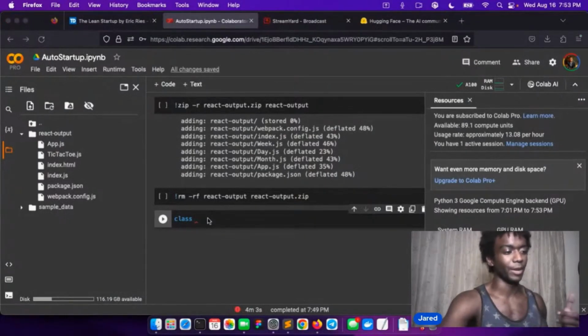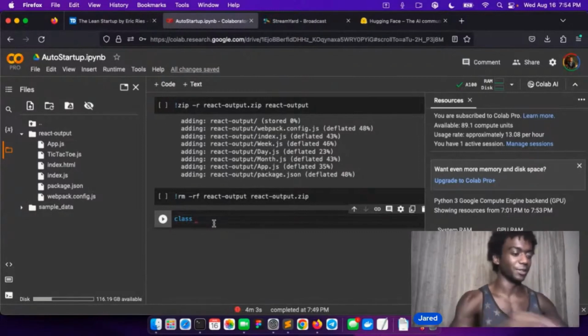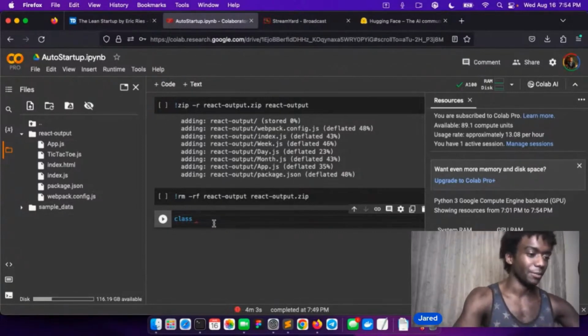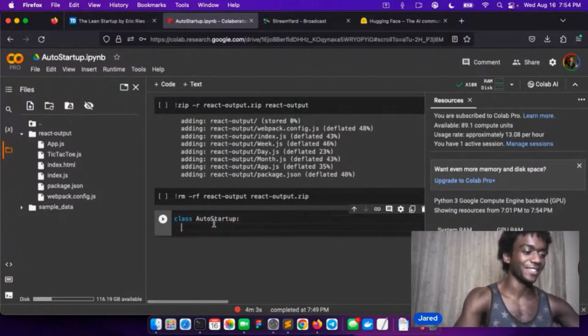For anyone wondering, I fixed it up. I know that the last 10x code base was super messy, so we just fixed it up a little bit. Made some classes. So let's do the auto startup. I don't know if this is actually going to work.